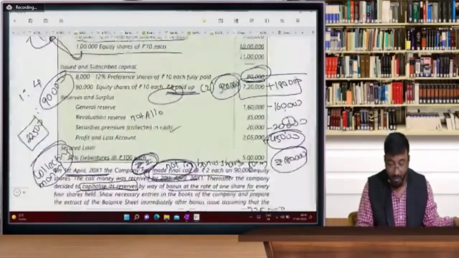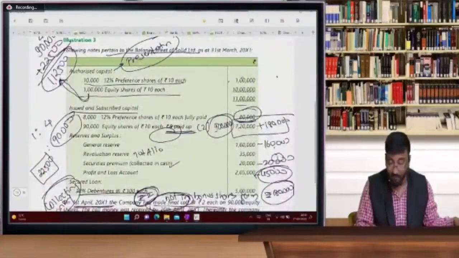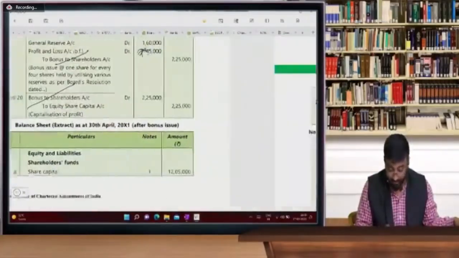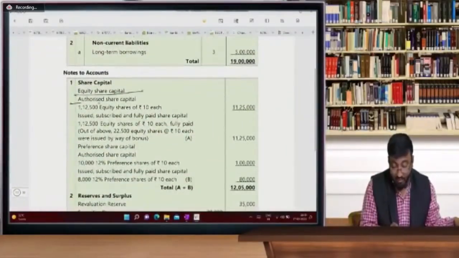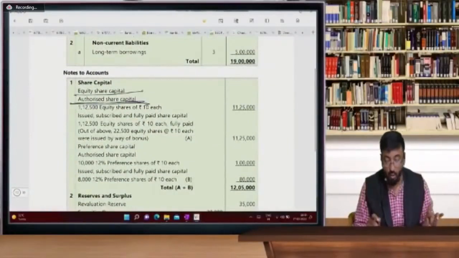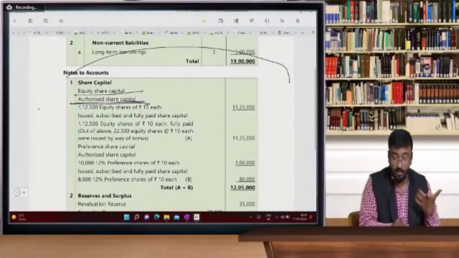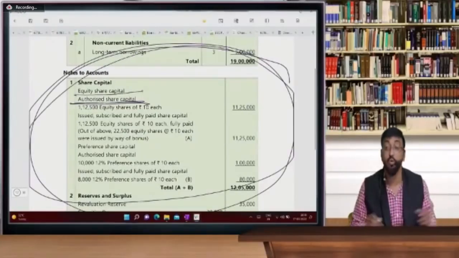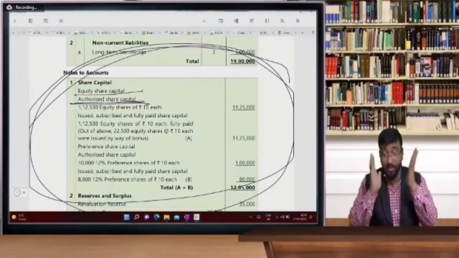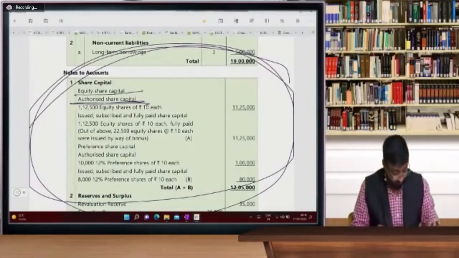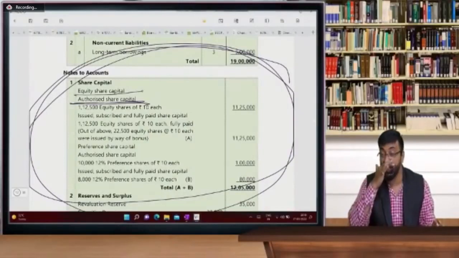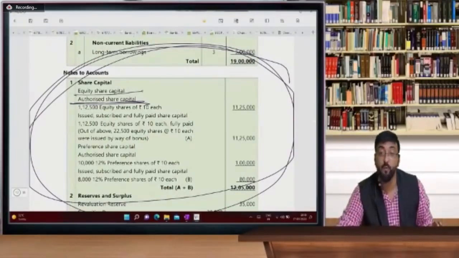Now beta, what is going to remain the same? Preference share capital will remain the same, and authorized capital. Now this working, you read it on your own, and before starting the next session, I will explain these notes to accounts, but you have to read them on your own. In the next session, I'm going to ask you these notes. So please be prepared for this illustration number 3. Illustration number 4 is your homework. We are going to discuss it in the next session. And in the next session, I'm going to start with the theory of redemption of preference shares.